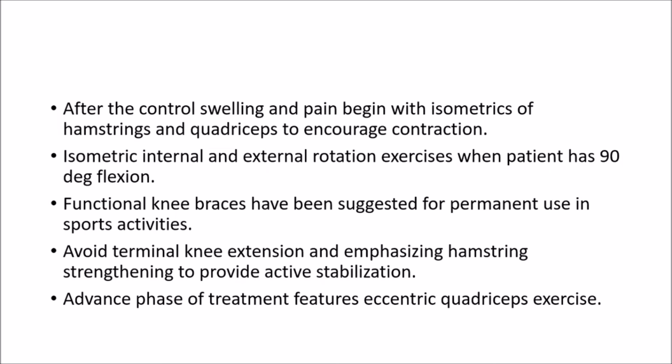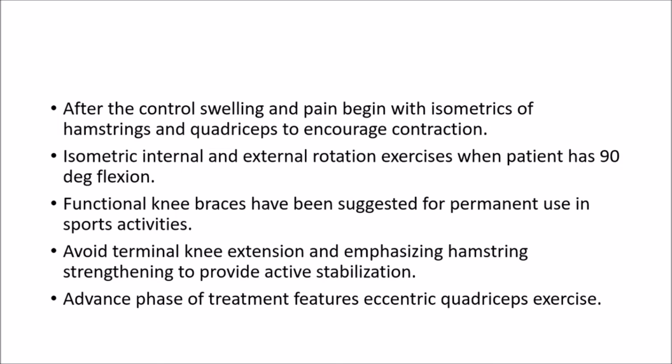After control of swelling and pain, begin with isometrics. Isometrics of the hamstring and quadriceps to encourage contraction. Isometrics of internal as well as external rotation exercises when the patient has achieved 90 degrees of flexion.